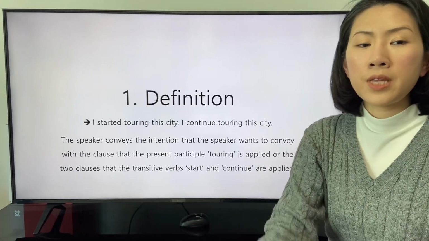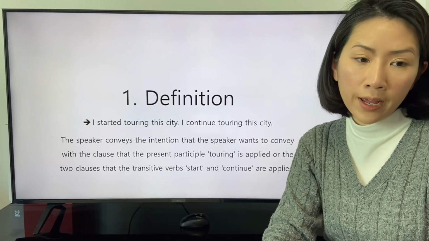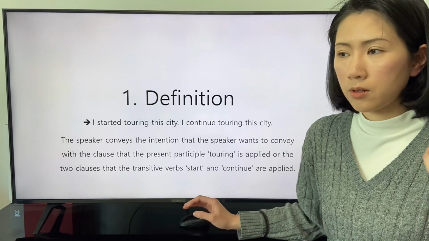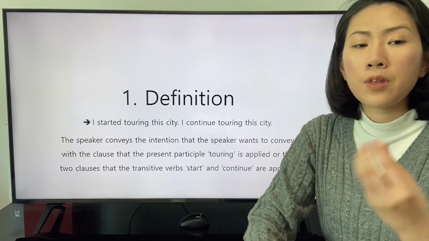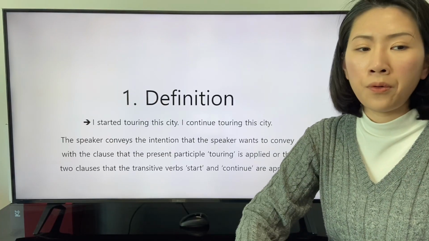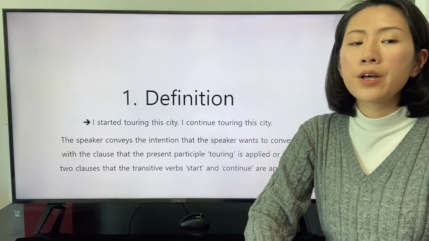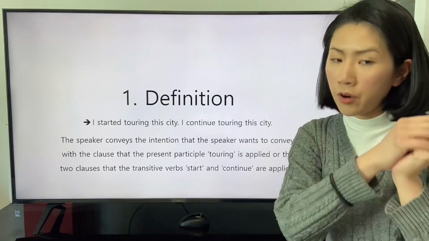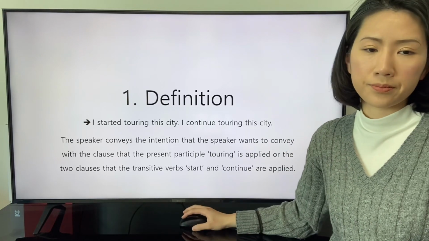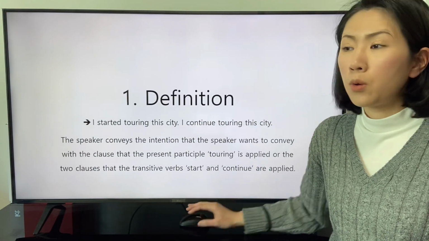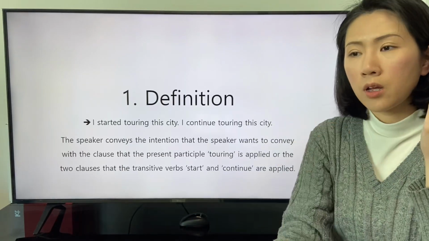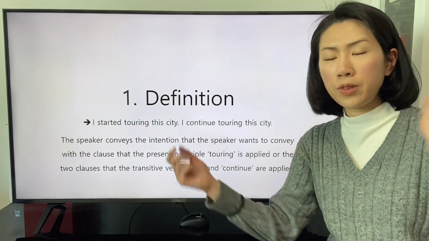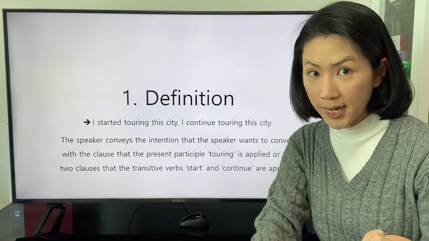The speaker conveys the intention that the speaker wants to convey with the clause I am touring this city, that the present participle touring is applied, or the clauses that the transitive verbs start and continue are applied. So the intention of the speaker is conveyed by the two clauses without the adverb touring.